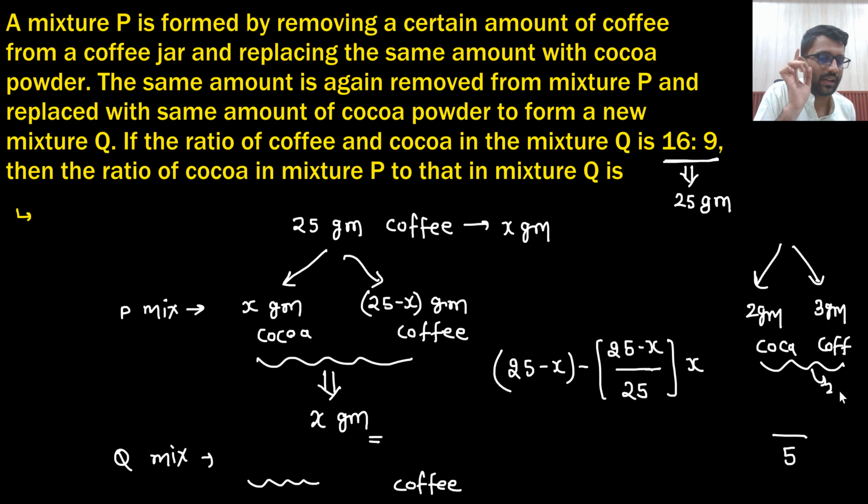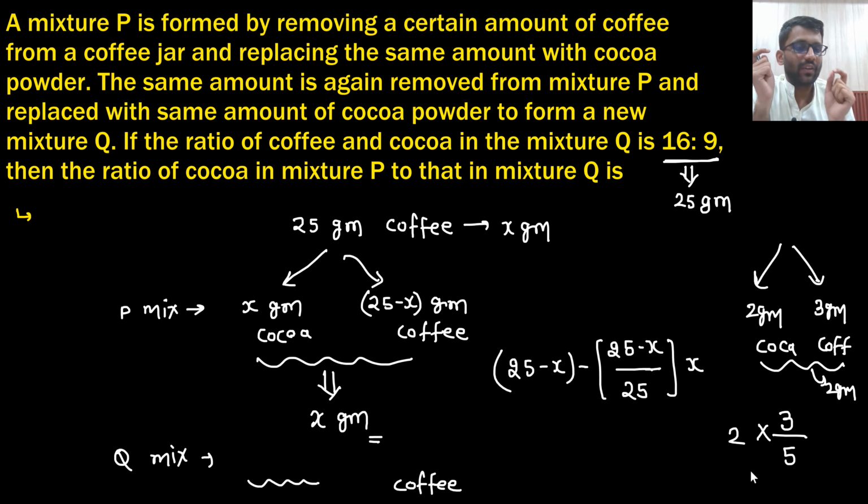Let us say I am taking 2 gram out of it. So how much coffee I will take? Complete mixture is of 5 gram, in which coffee has the ratio of 3. And how much total I am taking? 2. So if I was taking 1 gram, then I would have been taking 3 by 5. If I am taking 2 gram, then I will take 3 by 5 into 2. This is the same thing which I told you. If you are taking something out, then you will take in the ratio only. So 2:3.